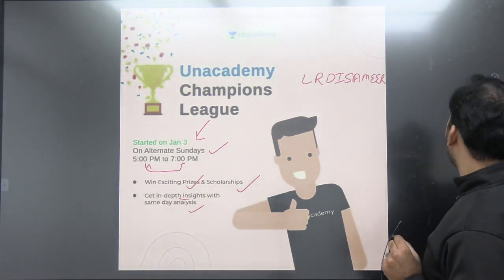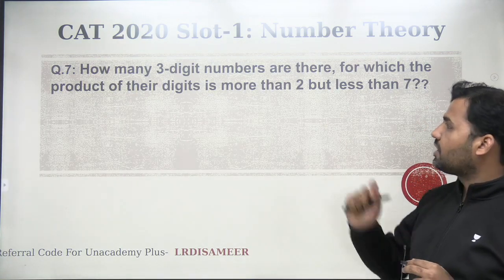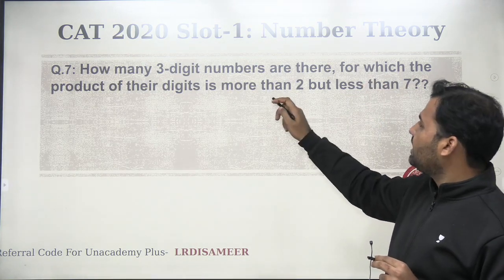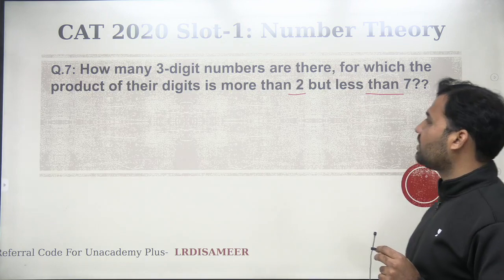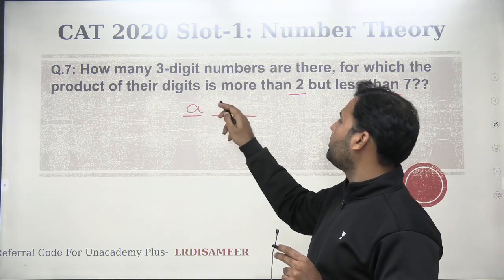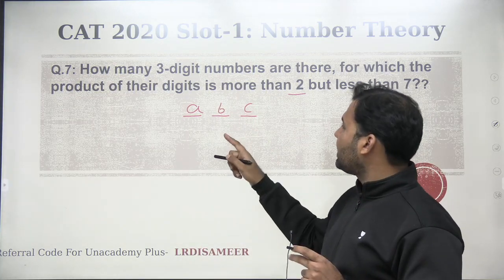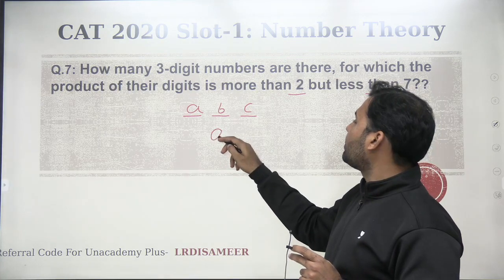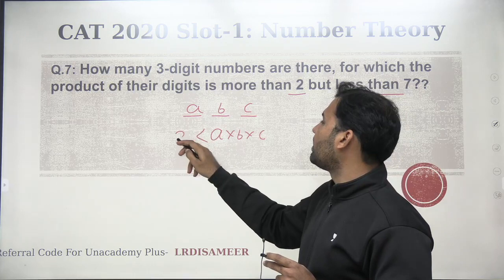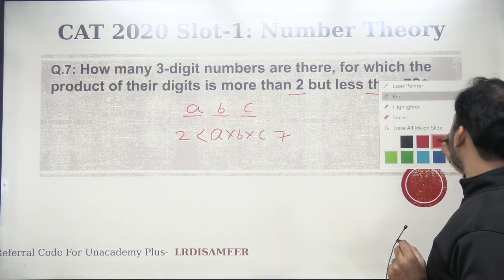Now, let's have a look at the CAT 2020 slot 1 number theory question. Question number 7. How many 3-digit numbers are there for which the product of their digits is more than 2 but less than 7? That means I'm looking for a 3-digit number ABC, where A, B, C can be the same also. But the condition that I need to take care of is that the product of A into B into C should be greater than 2 and less than 7.